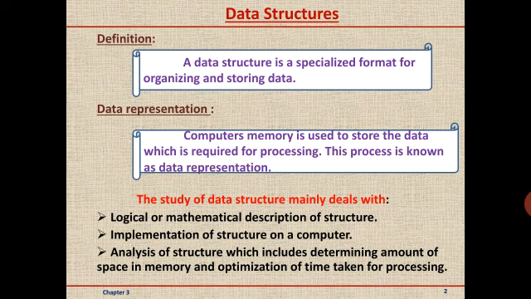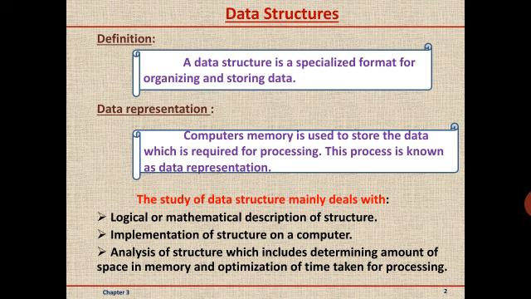To undergo the processing, the data should first be organized in a particular way. This organization of data, we call it a data structure.